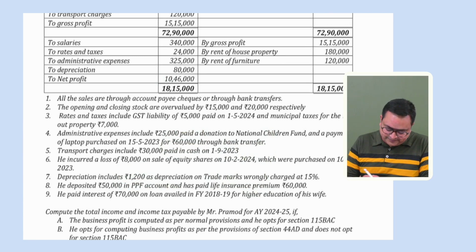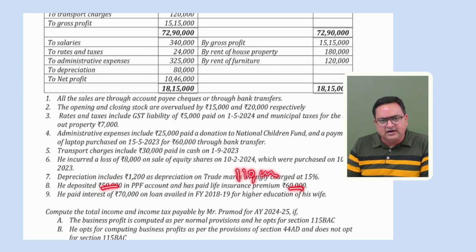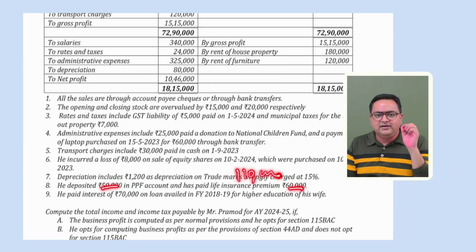Got it? Eighth point. Eighth point says he deposited 50,000 in PPF account and has paid life insurance premium of 60,000 rupees. So we understand PPF is covered under 80C. Life insurance is also covered under 80C. So 50 and 60 is 1,10,000. Okay, maximum 1,50,000 we can give under 80C.